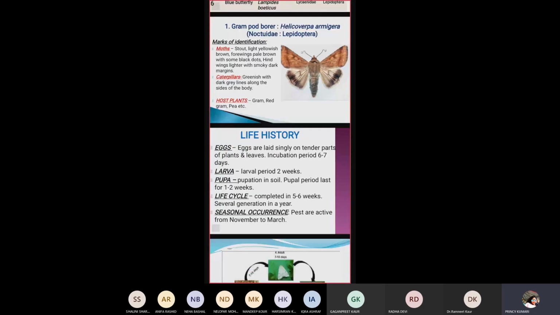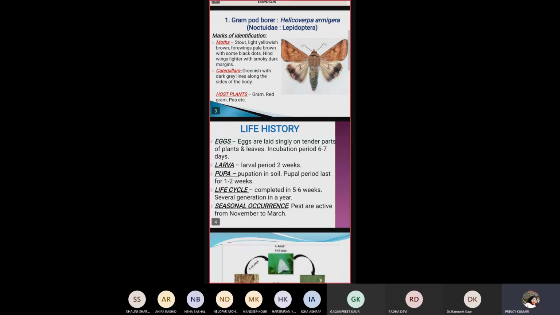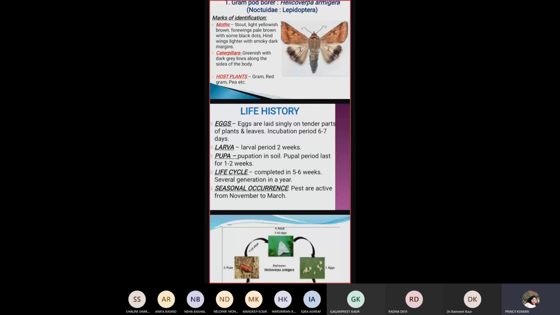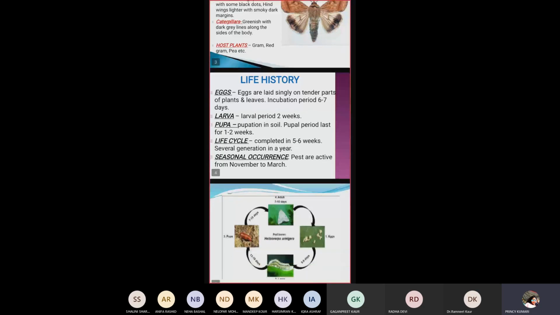Next is life history. Their life is divided into egg, larva, pupa, and adult. Eggs are laid singly on the tender parts of the plant and leaves. Incubation period is 6 to 7 days. Larval period lasts for 2 weeks. Pupation occurs in the soil. Pupal period lasts for 1 to 2 weeks. The life cycle is completed within 5 to 6 weeks, and they have several generations in a year. For seasonal occurrence, pests are active from November to March.